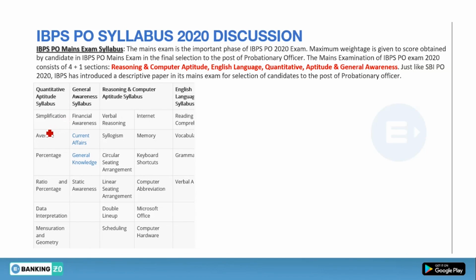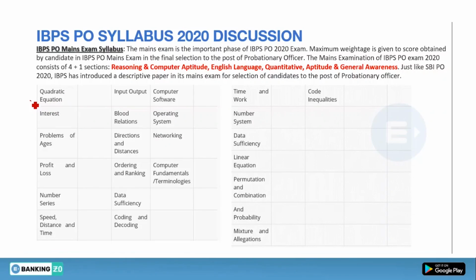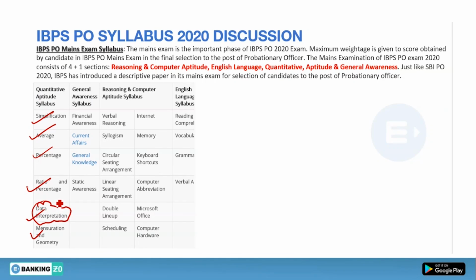See, in quantitative aptitude we have simplification, average, percentage, ratio, proportion, DI. DI is very important because the maximum questions come from DI only in your mains examinations. Mensuration and geometry questions come in the data sufficiency section. Quadratic equation, yes, it may or it may not come. Now interest, that is SI and CI, ages, profit and loss, number series, speed, time and distance. If we talk about quantitative aptitude, the major portion you will get is data interpretation. In data interpretation you will get DIs from your miscellaneous chapters only.